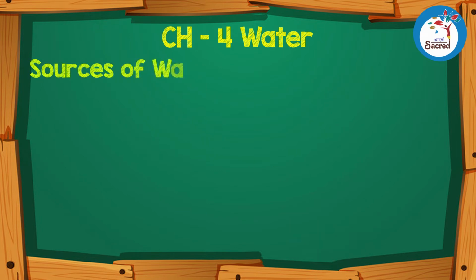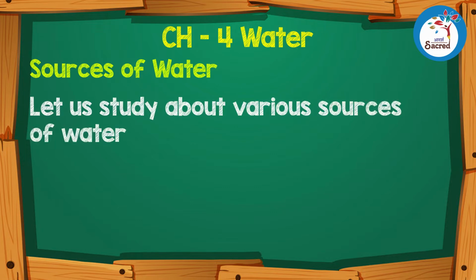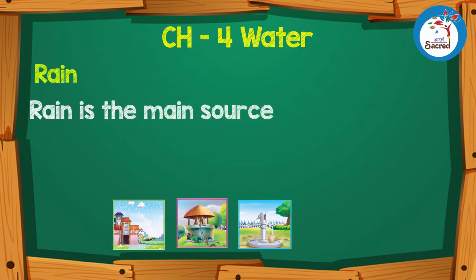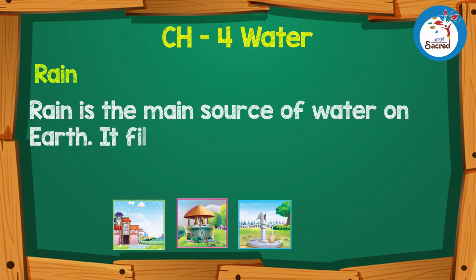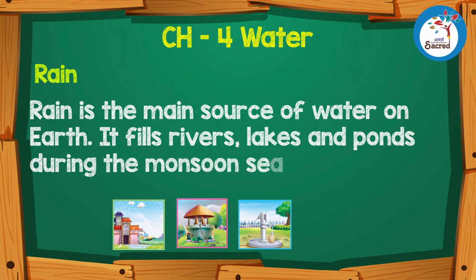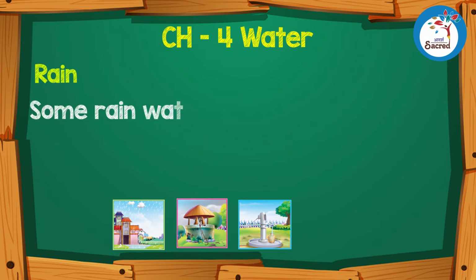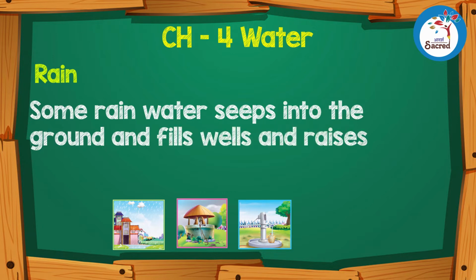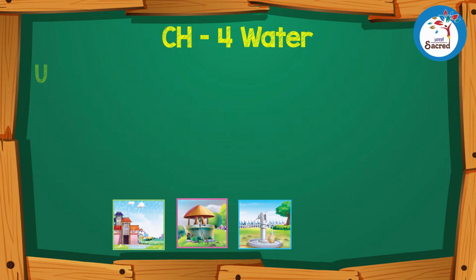Sources of water. Let us study about various sources of water. Rain. Rain is the main source of water on earth. It fills rivers, lakes, and ponds during the monsoon season. Some rainwater seeps into the ground and fills wells and raises groundwater levels.